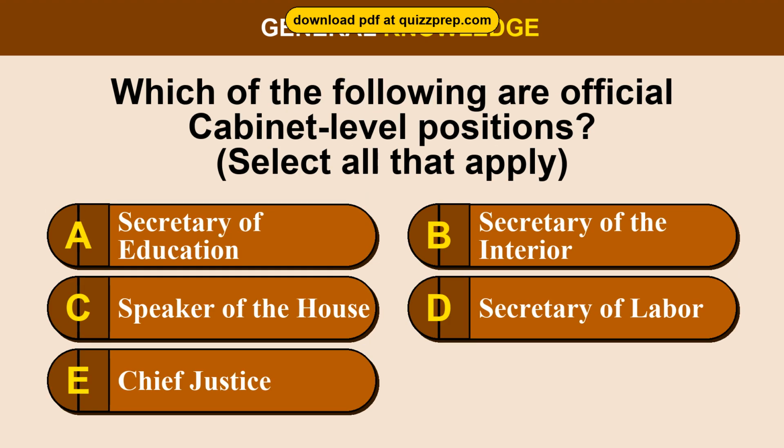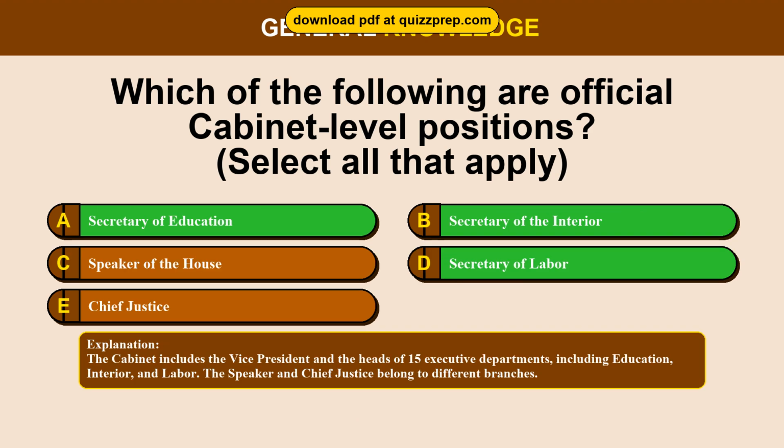Question 99. Which of the following are official cabinet-level positions? Option A, Secretary of Education. Option B, Secretary of the Interior. Option C, Speaker of the House. Option D, Secretary of Labor. Option E, Chief Justice. The correct answers are options A and B and D. Secretary of Education, Secretary of the Interior, Secretary of Labor. The cabinet includes the vice president and the heads of 15 executive departments, including Education, Interior, and Labor. The Speaker and Chief Justice belong to different branches.